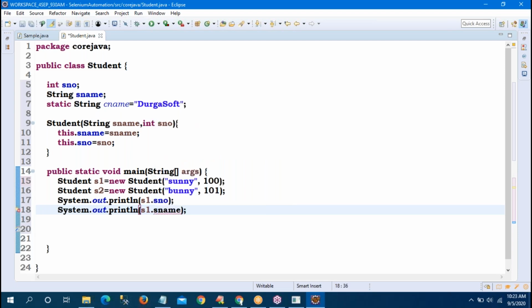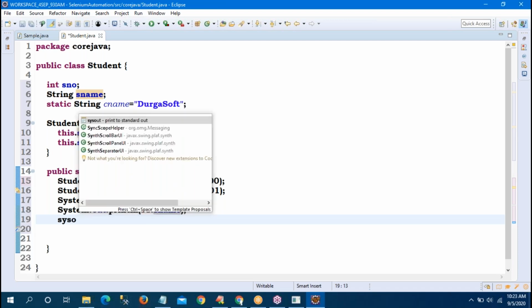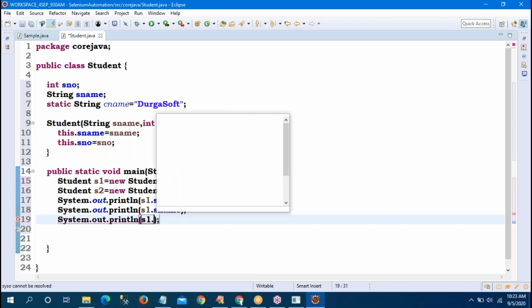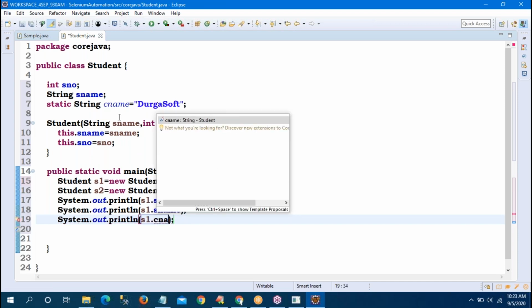System.out.println again s1.cName. See, cName is a static variable.